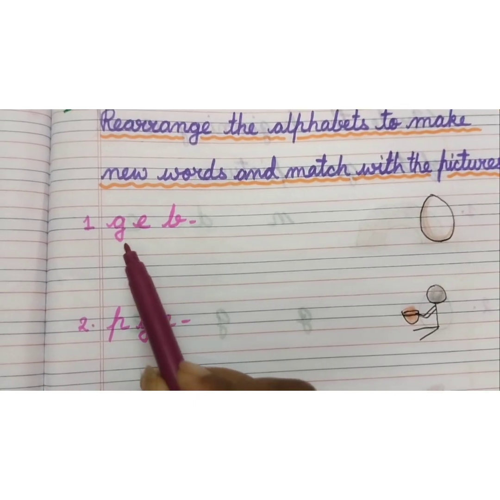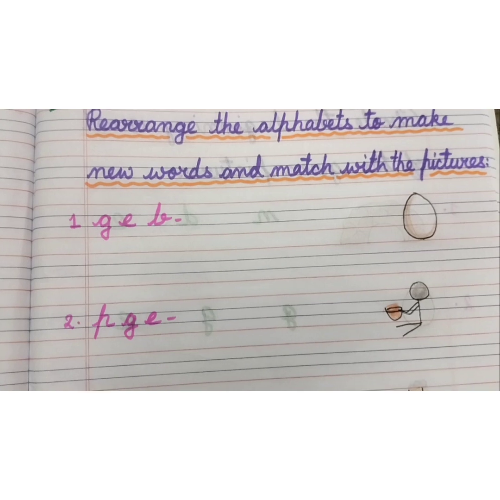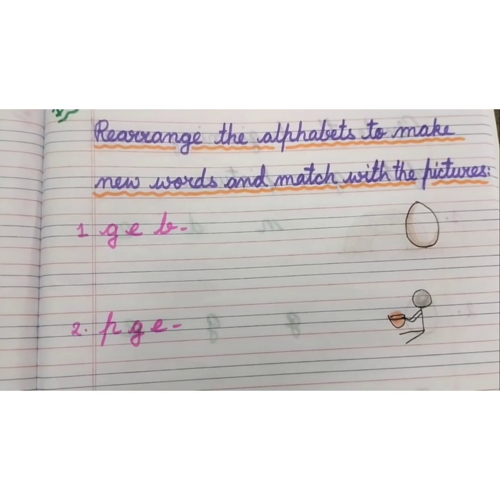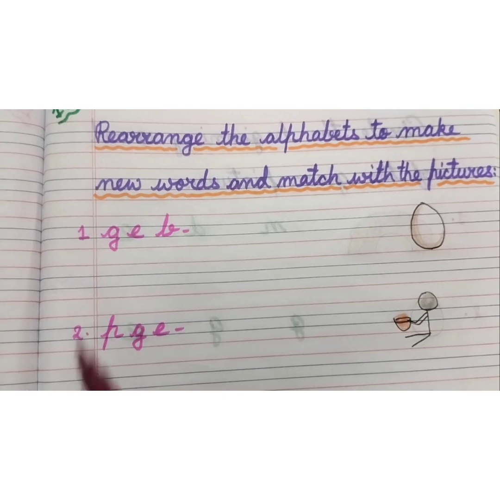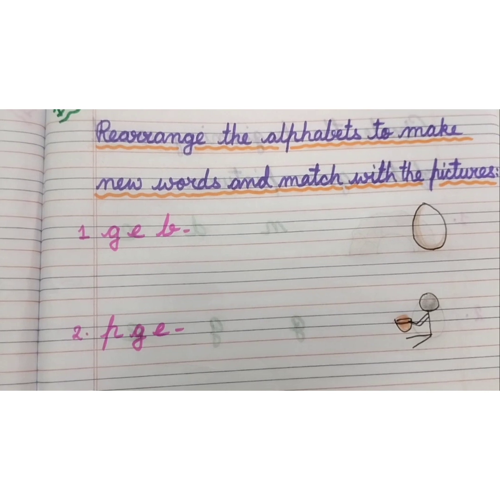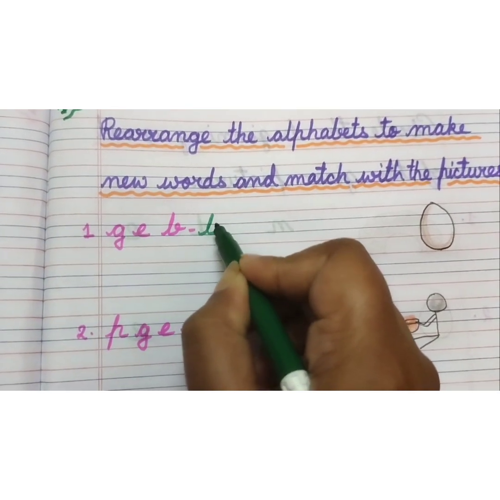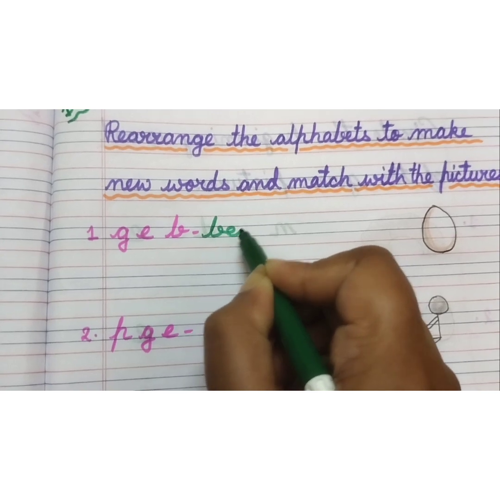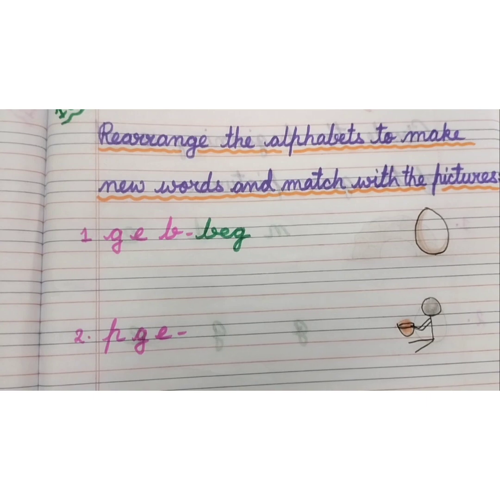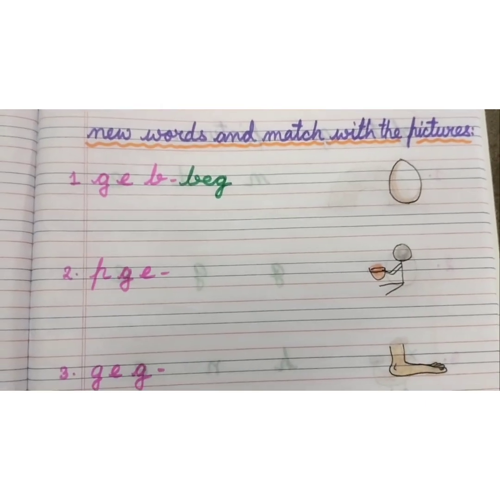Our first word is G-A-B. Can you tell me what word we can make from these alphabets? Yes, it has been given here in jumbled way. So here we can write B-A-G, bag. Now children, let us find out the picture of bag.